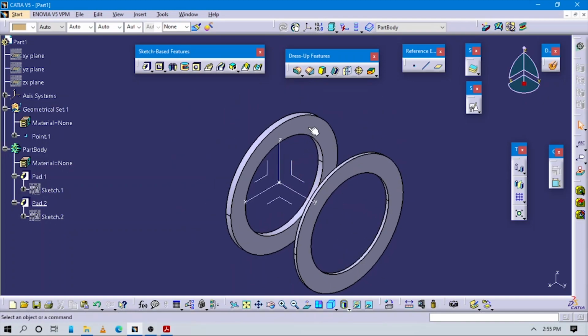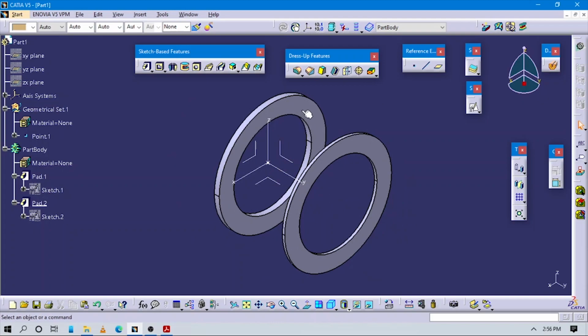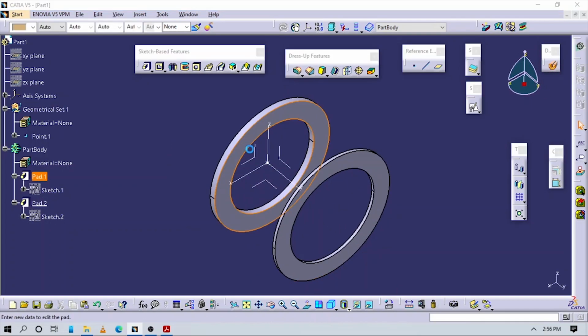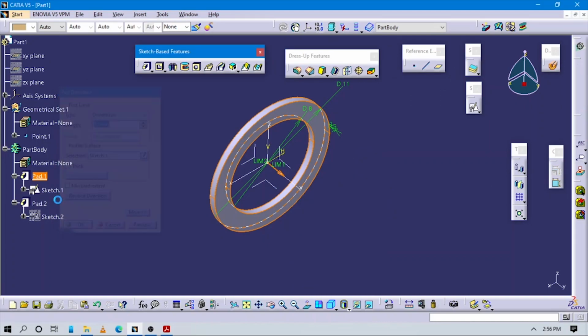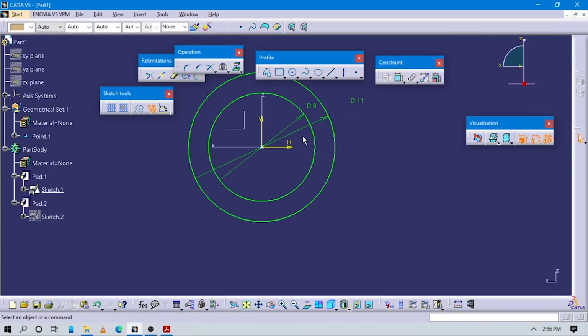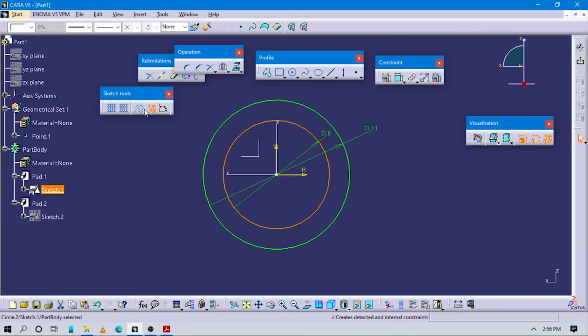But we can see that this part we want fully closed. So select this again, go to the sketch of this first pad, and make this as reference only.